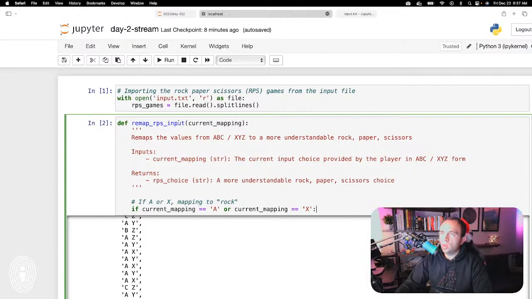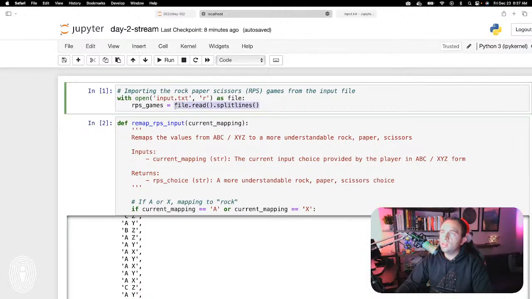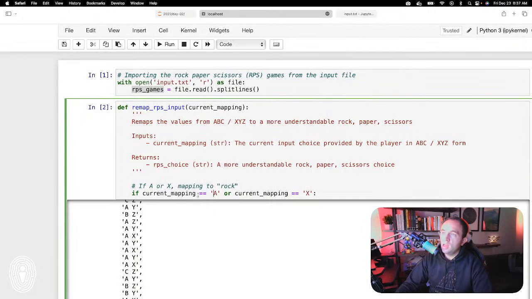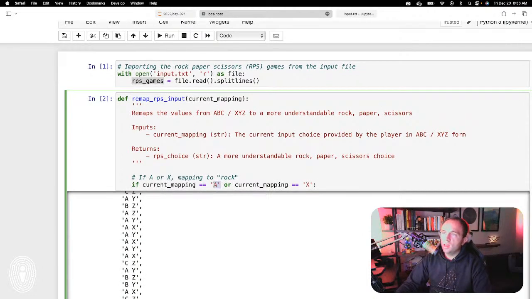When we use a single equal sign, that is saying we want this thing to be assigned. The single equals is kind of an assignment operator, so we are assigning whatever this is to this value here. Whenever we have the double equal sign, we're actually doing a comparison to make sure these two values are equal. It's basically saying, is this true? Is this not true? So this is saying, if this current mapping that we're passing in is the letter A, or if it is the letter X, then this next bit of